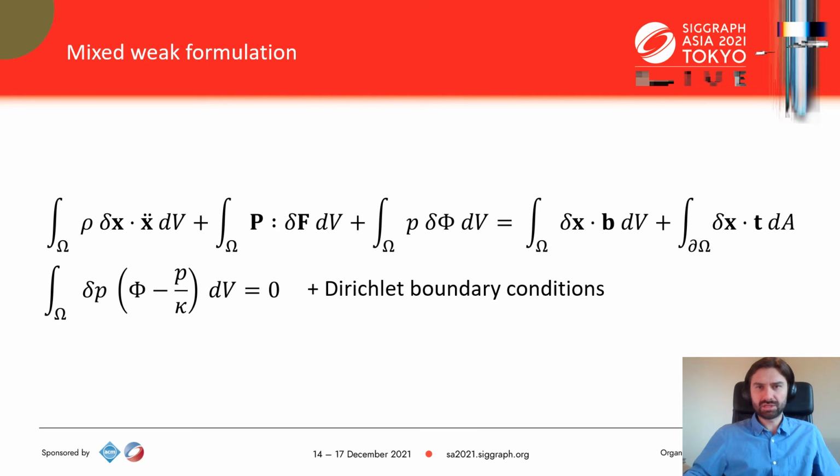We can now derive the mixed weak formulation of nonlinear elasticity. It is nothing more than the conservation of momentum plus the constitutive law. The derivation steps involve taking the variation of the total functional pi with respect to positions x and pressures p. This total functional is very similar to the Lagrangian of a constrained optimization problem. Here, the pressures p play the role of the Lagrange multipliers, enforcing the incompressibility constraint phi. These equations are not so different from the standard FEM ones.